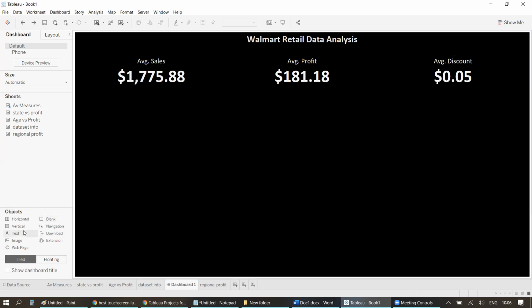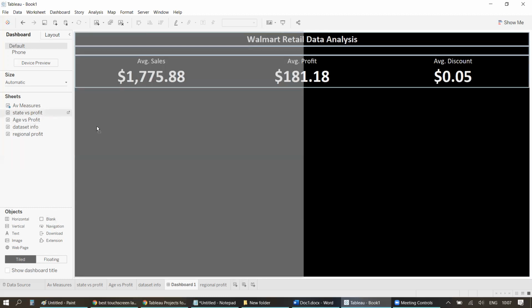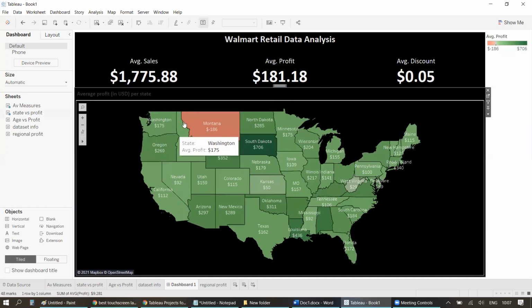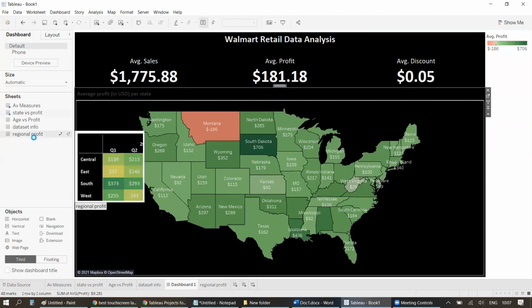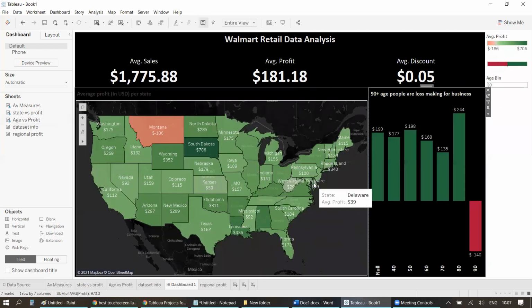Next, I have to use one vertical object, two horizontal sections should be there. One for map, another for age versus profit. So for that, I can use horizontal. See, again, it's not compulsory to use it all the time. Why I'm using it? It's always easy to do the formatting. Okay, so I'll just use map, and this is my map chart here. So that I'll use first here. So you can see, and then I want age versus profit, that I'll use here, right?